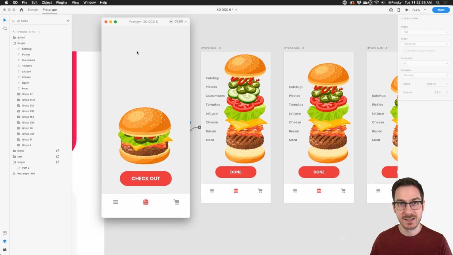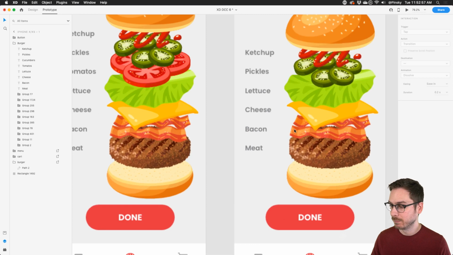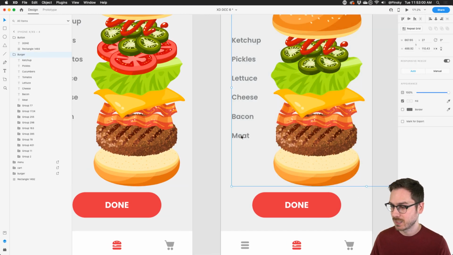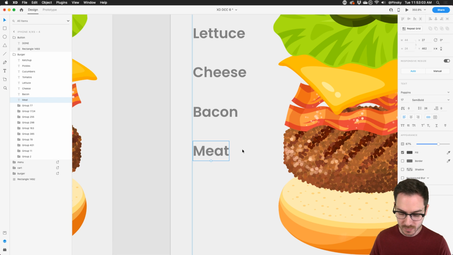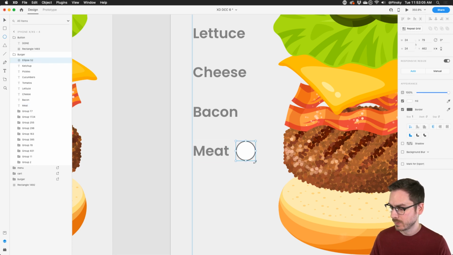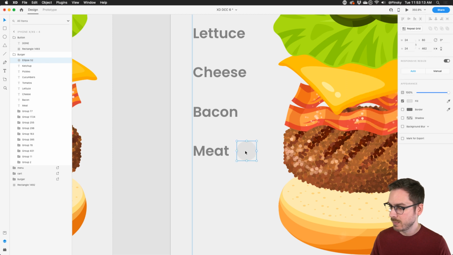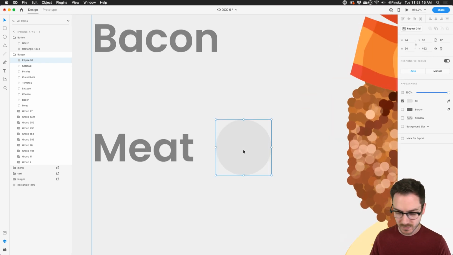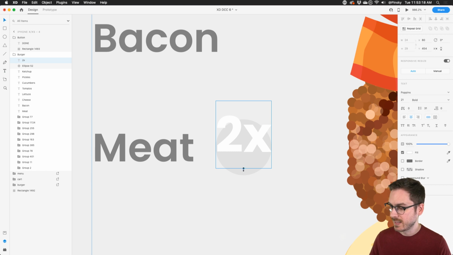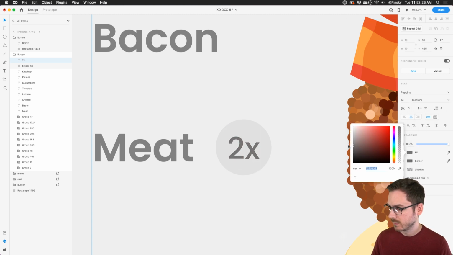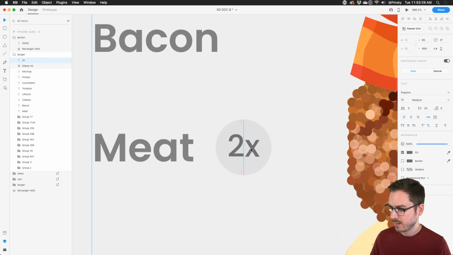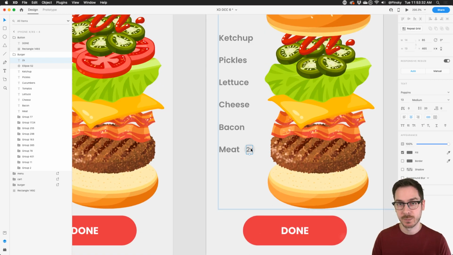So if you wanted to maybe add additional meat, for example, there might be a little button right here beside meat. Let's go ahead and do that. So in here, you might want, let's say, a little bit of an ellipse, right? Let's line that up. We will change the fill color to a little bit darker, just like that. And maybe there might be a text layer that just says 2x. And that will allow you to add an additional patty, right? Maybe we'll just drop this to medium, make sure we can read this. Perfect, just like that. And that button might slide in an additional patty from the right.